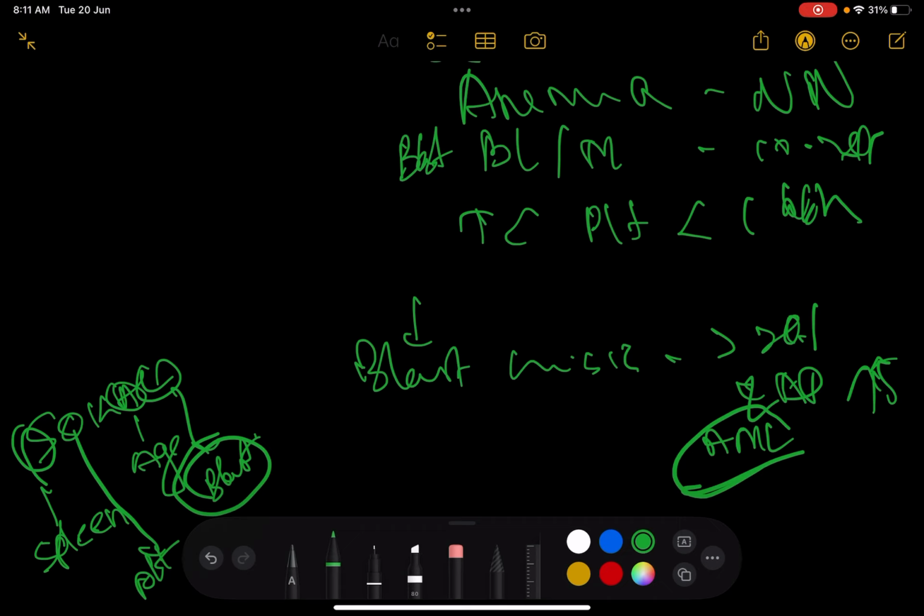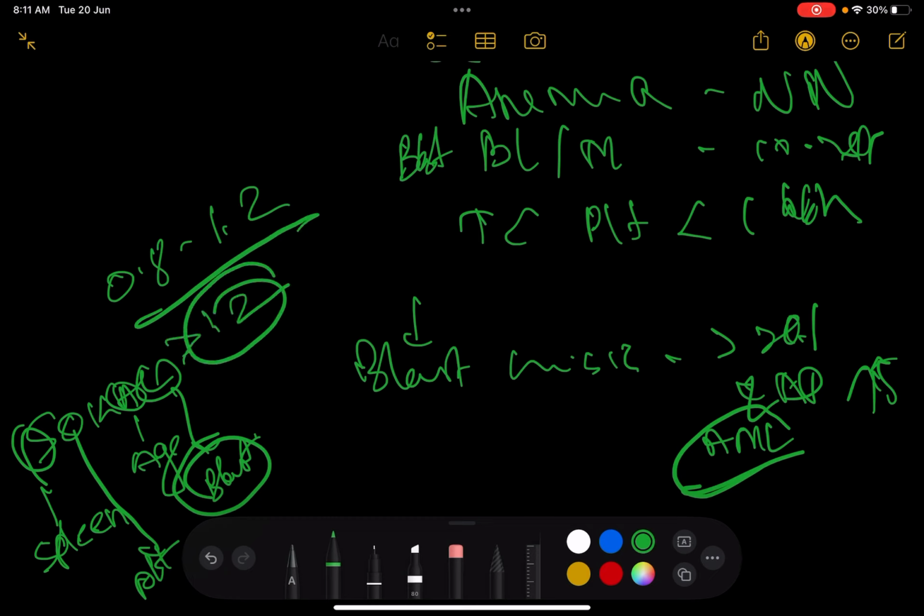Okay, so the amount of blast. If your scorecard score is less than 0.8, you're fine. 0.8 to 1.2, you're at an intermediate risk. And if it's more than 1.2, you're at a high risk.